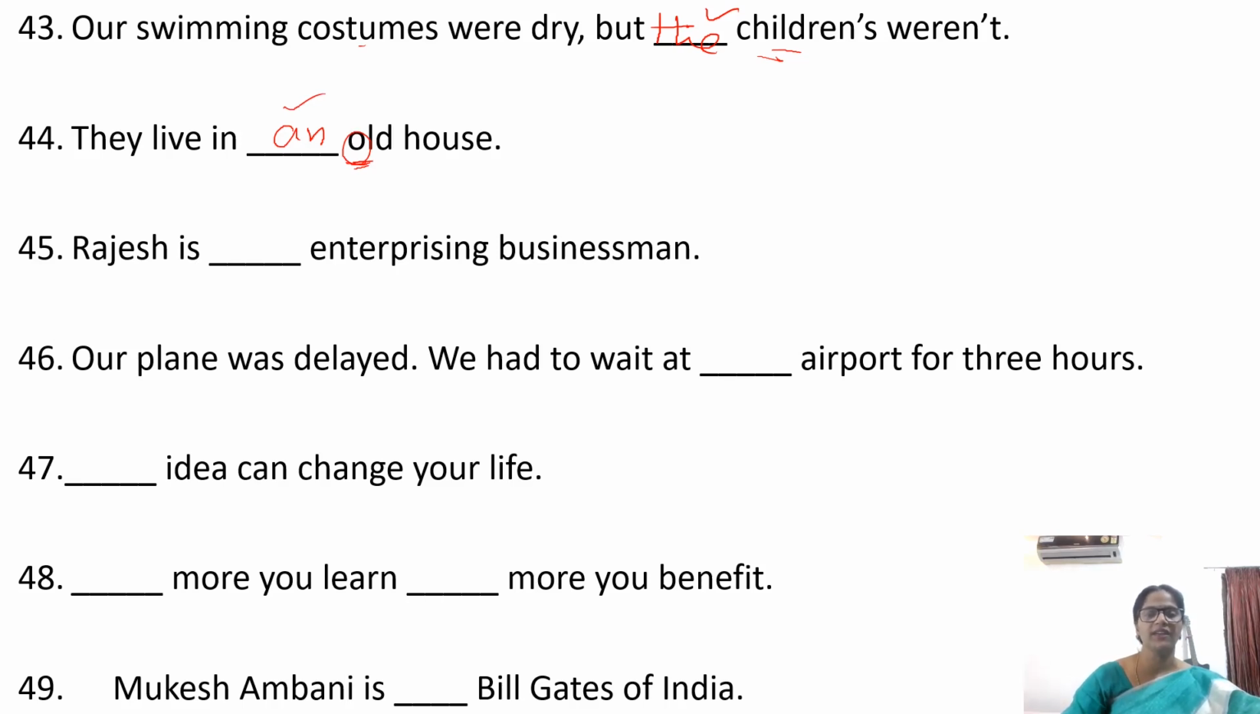Rajesh is an enterprising businessman. Before names of professions comes the indefinite article. And here enterprising, E is a vowel sound, so we have to use an. Our plane was delayed. We had to wait at the airport. Waiting at the particular airport. So to specify something, we have to use the.